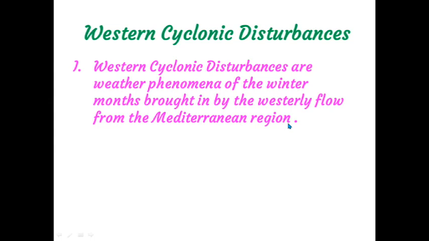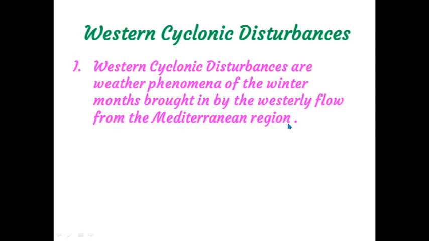Where does it emerge, children? It emerges in the Mediterranean Sea. That is near Europe and Africa, where one sea lies in between. That sea is called the Mediterranean Sea. From there, the wind is coming. That wind is called a western cyclonic disturbance. Then who carries that western cyclonic disturbance to our land, that means to India? That is the westerly flow.